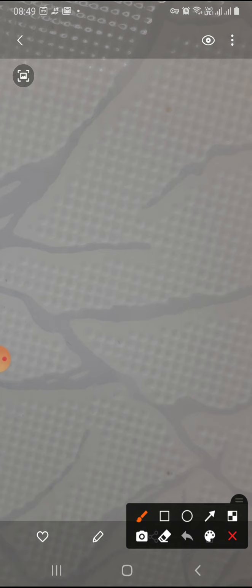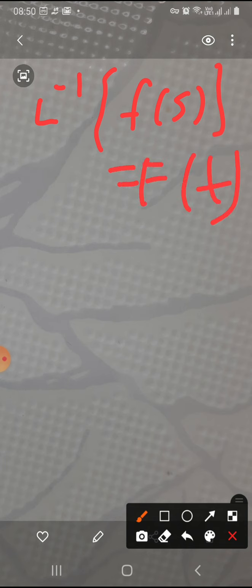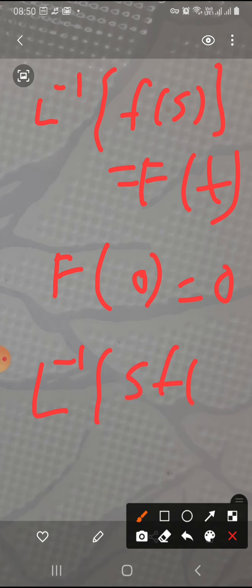If the inverse Laplace transform of F(s) is equal to f(t), and f(0) is equal to 0, then it can be proved that the inverse Laplace transform of sF(s) will be equal to f'(t).